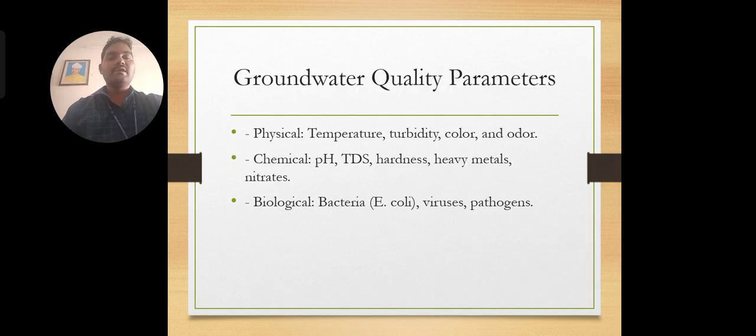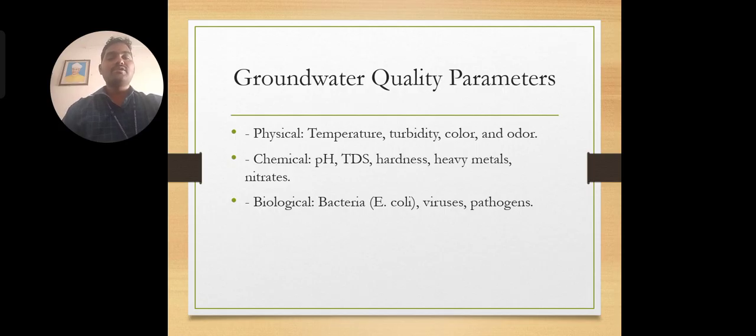Like the Nalgonda area has excess fluoride content because of the rock formation itself. So we know that it is also one of the problems, that we consider in the chemical parameters.